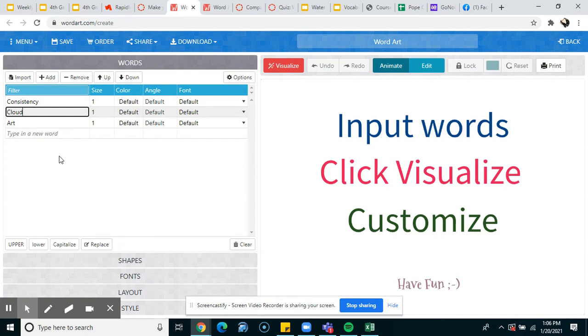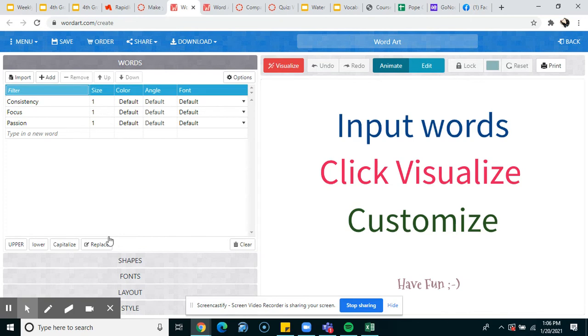But I wanted to come up with some supporting words that are going to support my goal. My goal is to be consistent this year, and I want to be consistent by having more focus and by following my passions. So I want to be focusing and being consistent with the things that I am passionate about. So these are my words that I want to use. Again, you can just do one word, or you can have your main word with some supporting words right here. That's what I'm going to choose to do.